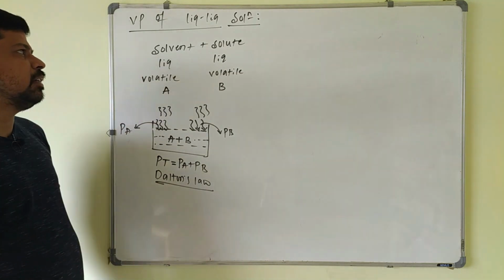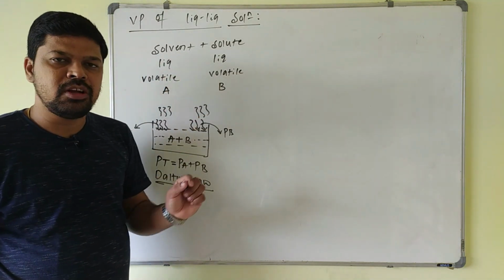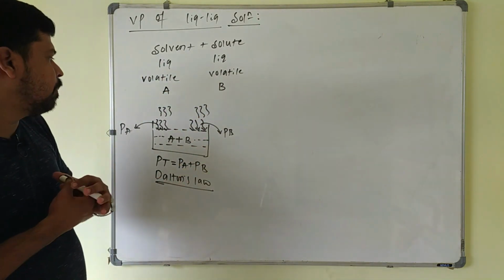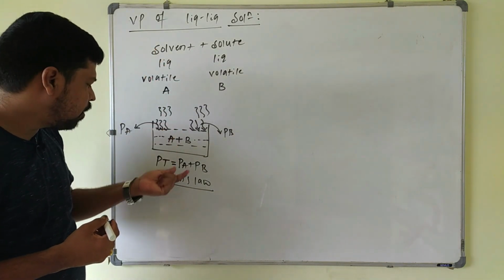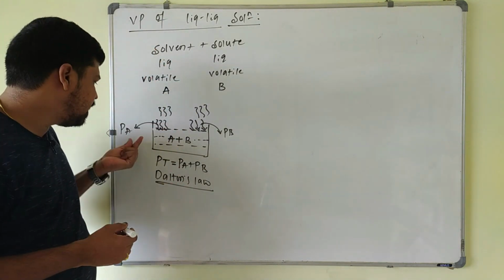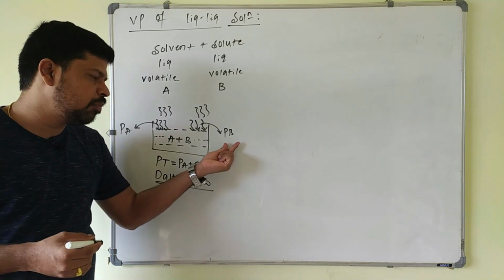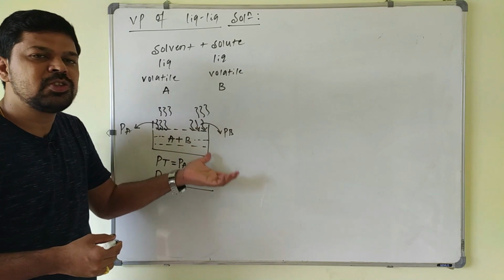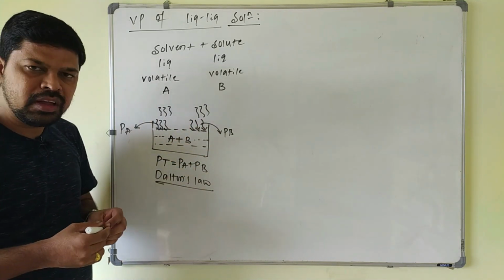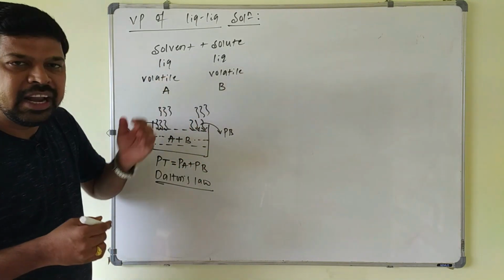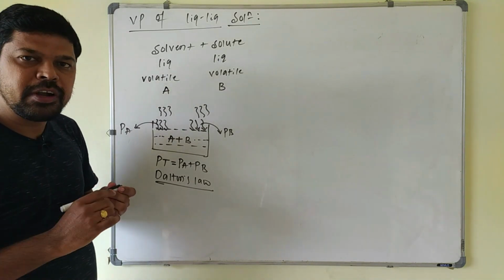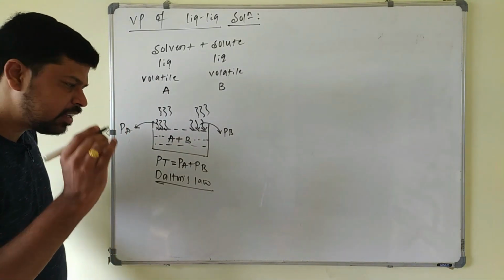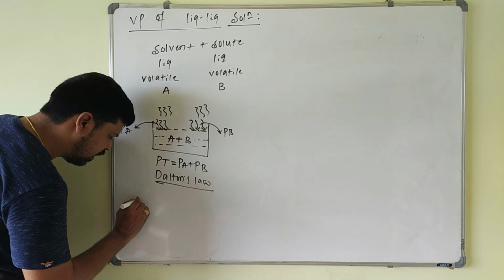So if you take a liquid solution, both being volatile, they will form vapors. That's why the total vapor pressure of such a solution will be equal to the partial vapor pressure of component A plus the partial vapor pressure of component B. Nothing but the partial vapor pressure of solvent plus solute here. Both being volatile, they will form the vapors here. This is in case of what? Liquid solution.